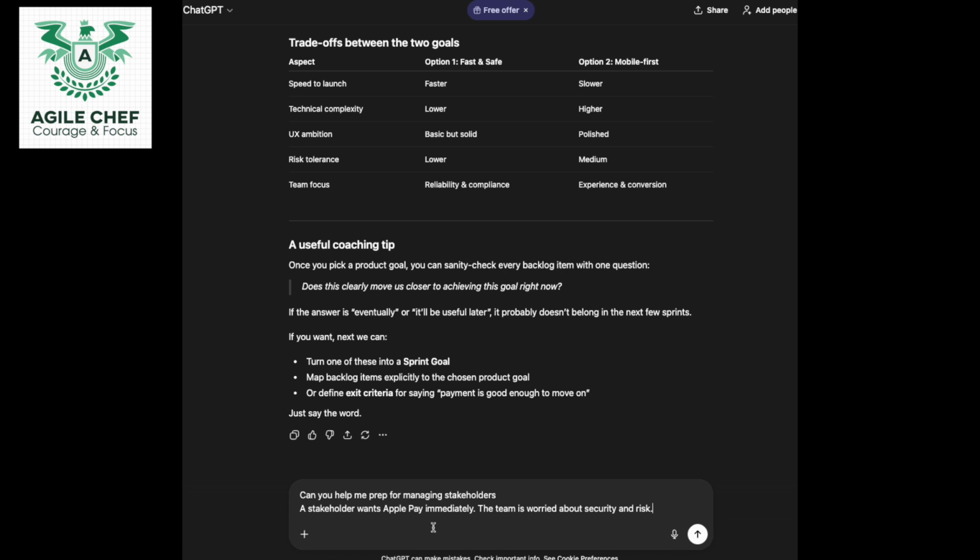The team is worried about security and risk. So what do I want it to do? I want it to help me prepare questions. Here we go. Help me prepare questions and explain trade-offs in simple language. Let's see what it comes up with.